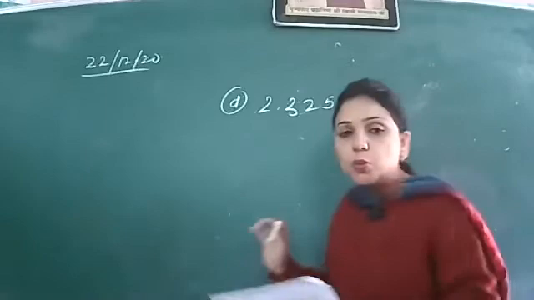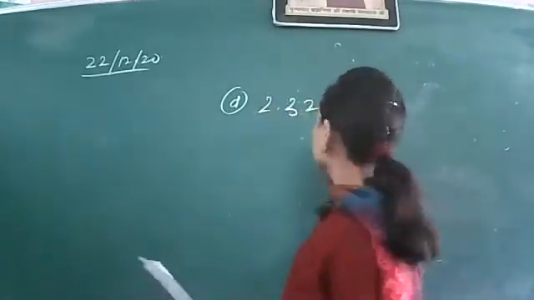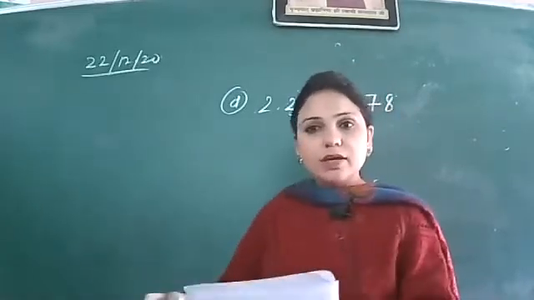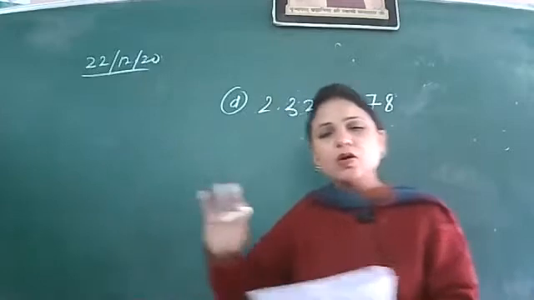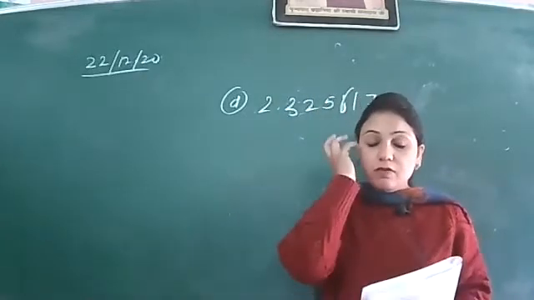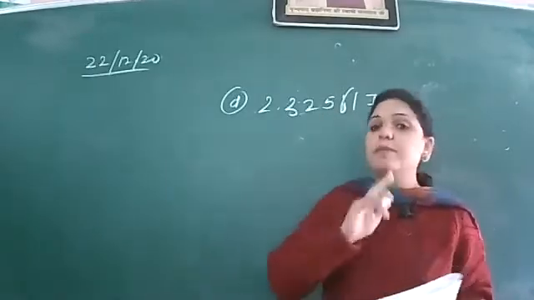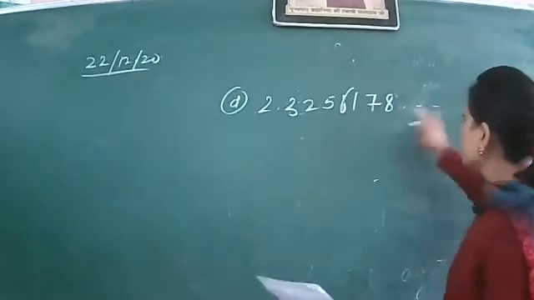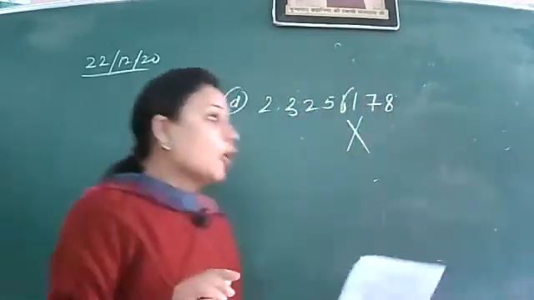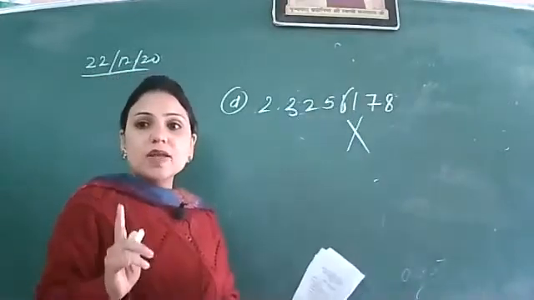It means you just got the idea from here and there that option D is correct, and the so-on sign is missing. That means you don't have knowledge about irrational numbers. Had you had the knowledge of irrational numbers, it would have been with the so-on sign. So I have given no credit, just put a cross, because option D does not have this answer. The so-on sign is there.